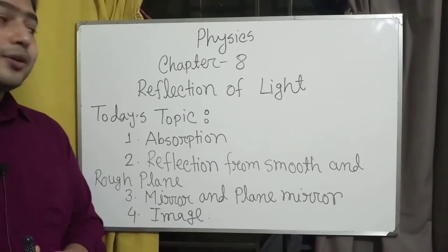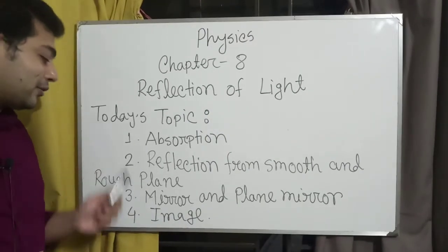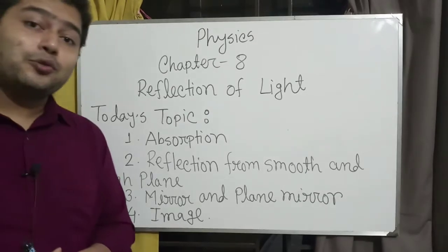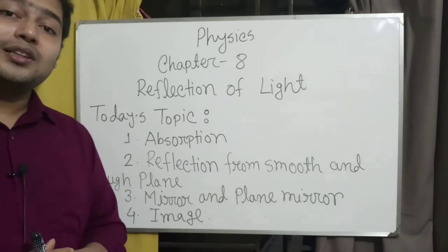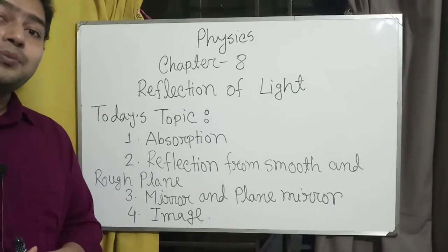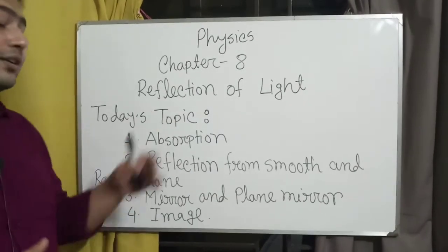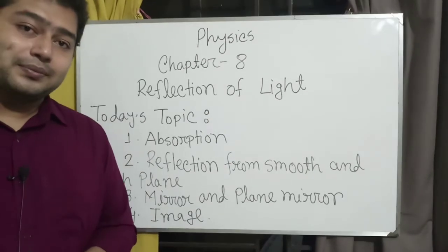So these are today's topics, and we are going to discuss another 3 most important topics. So let's discuss step by step.